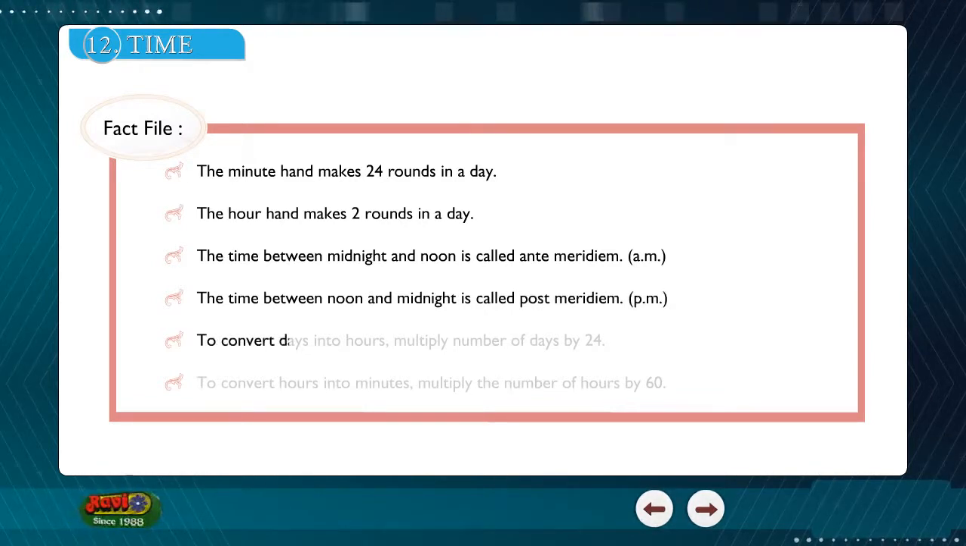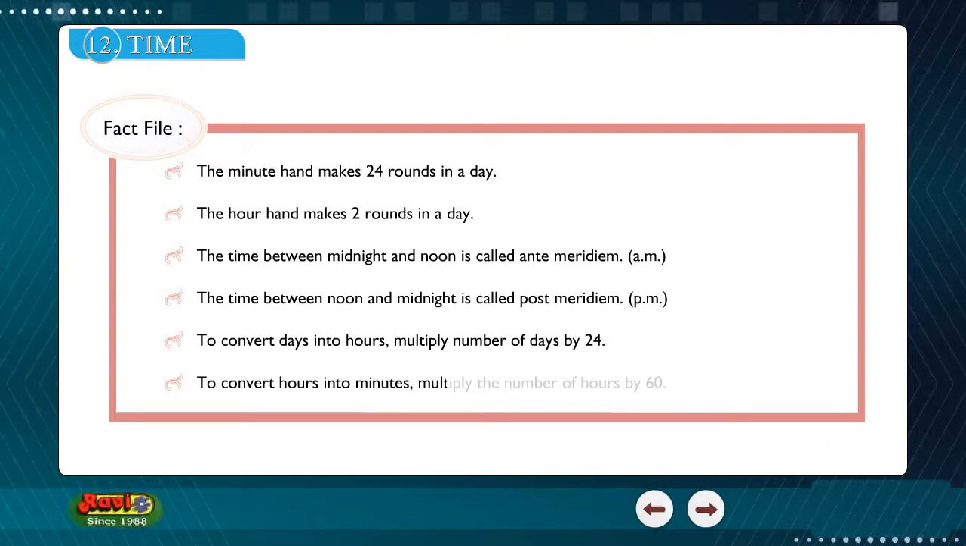To convert days into hours, multiply the number of days by 24. To convert hours into minutes, multiply the number of hours by 60.